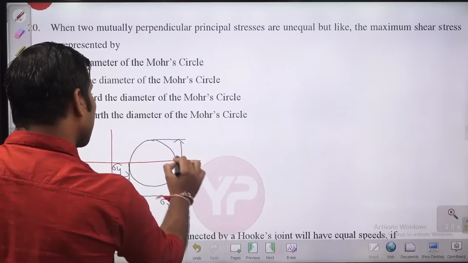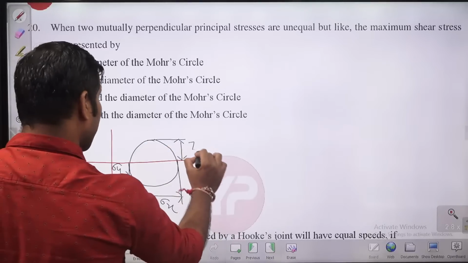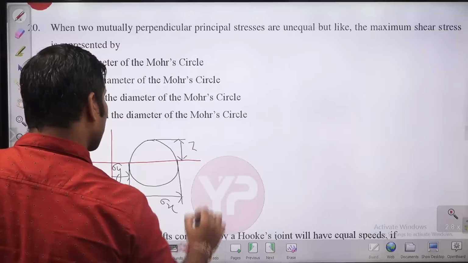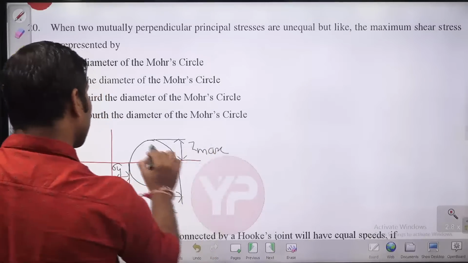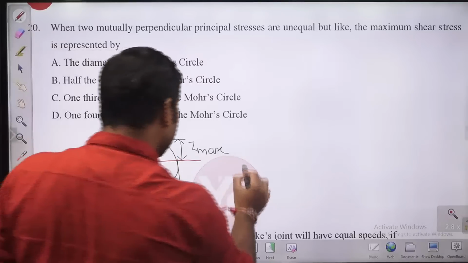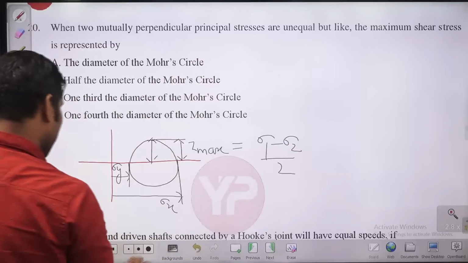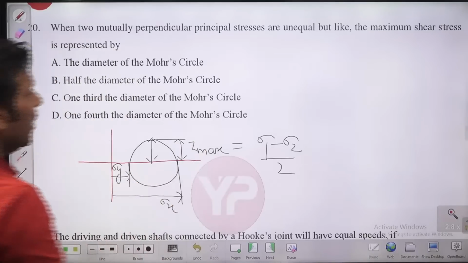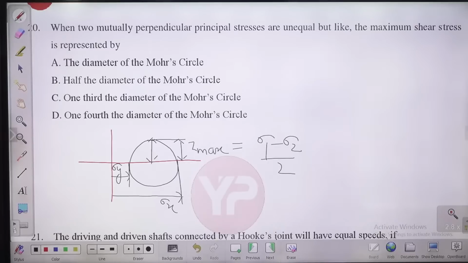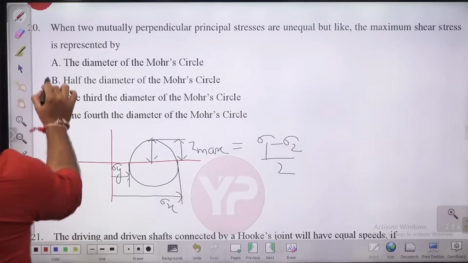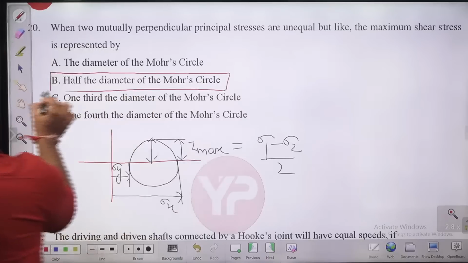The maximum shear stress is nothing but the radius of the Mohr circle. The radius of the Mohr circle is going to give you the maximum shear stress. Or you can say tau max is nothing but sigma 1 minus sigma 2 divided by 2. So let me write it here, sigma 1, sigma 2. So tau max equal to sigma 1 minus sigma 2 by 2. The radius of the Mohr circle, or half the diameter of the Mohr circle, is going to give us the tau max. B is the right answer.